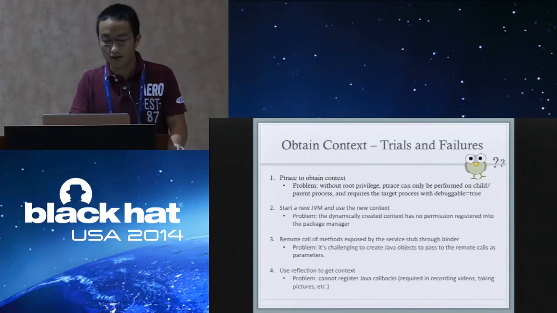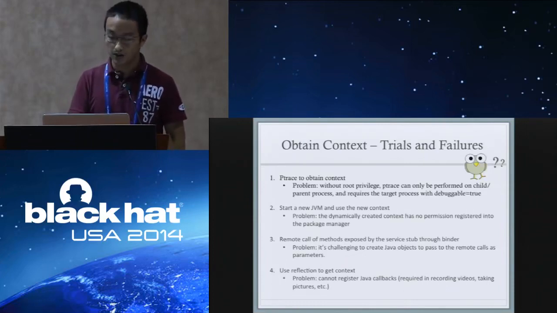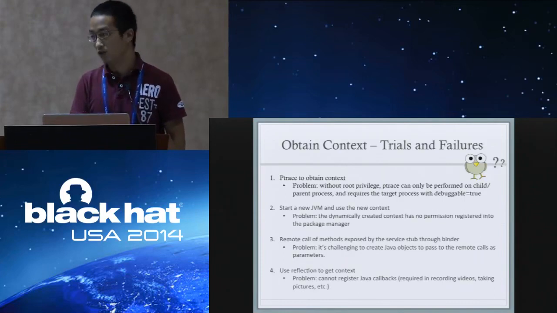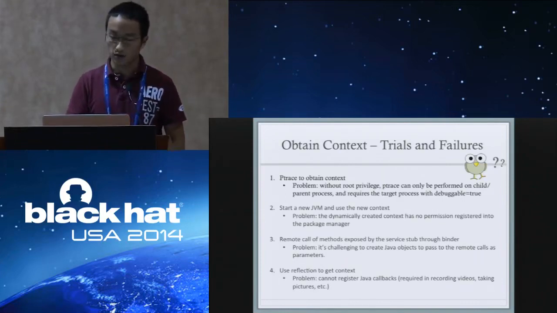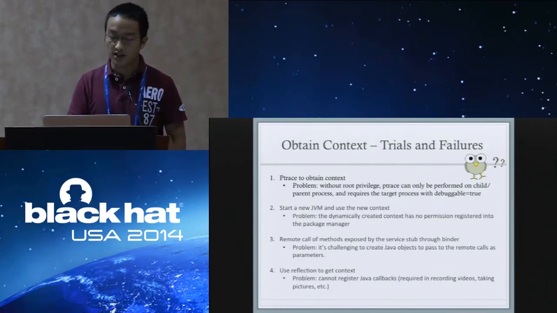The second method is to start a new JVM and create a new context. But the dynamically created context has no statically registered permissions, so you cannot record video without the video permission. The third trial is to do remote calls through the binder directly. But you cannot pass Java objects to the remote calls in this method.